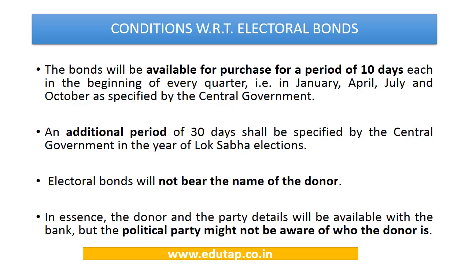Now let us look at the various conditions with respect to the electoral bonds. These bonds will be available for purchase only for a period of 10 days. It's a very short period which is available for purchasing these bonds, and that will be in the beginning of every quarter. So in the first 10 days of January, first 10 days of April, first 10 days of July, and first 10 days of October, these bonds will be available for purchase.